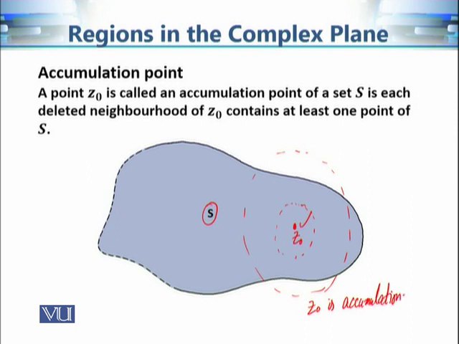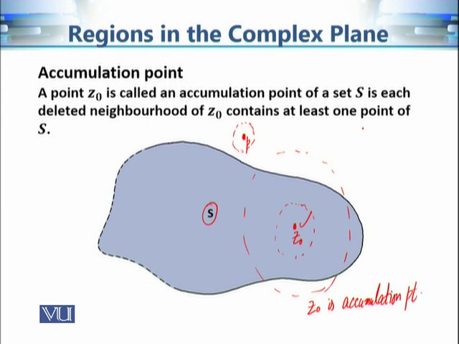Now let's choose another point. For example, a point outside this set S, let's call it P. Now is this point P an accumulation point of this set S? Okay. The condition is that every deleted neighborhood should contain elements of S. Now if I choose the following neighborhood, this deleted neighborhood, where P is not included, does not contain any element of S. So we can say that P is not an accumulation point.